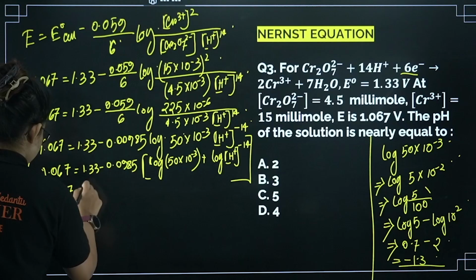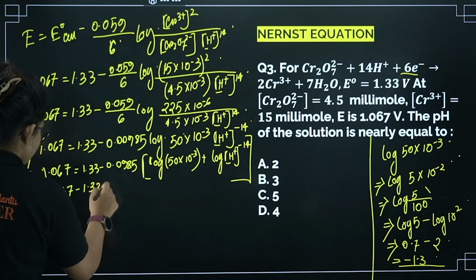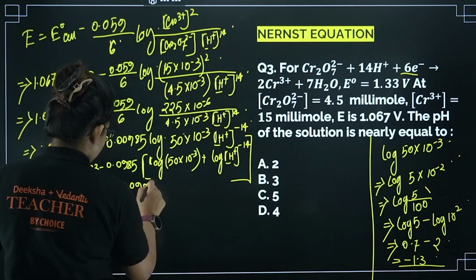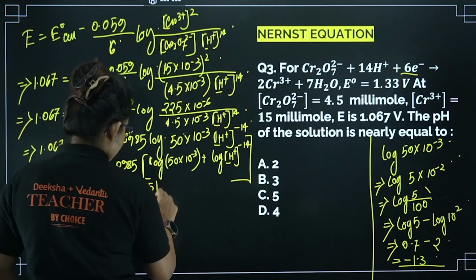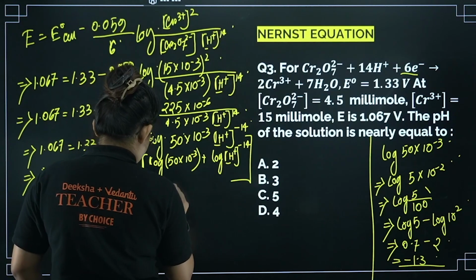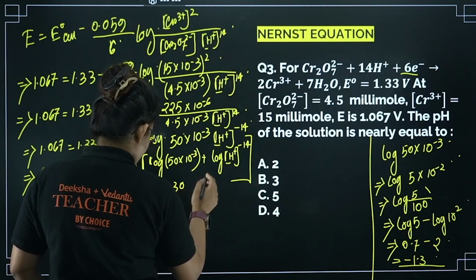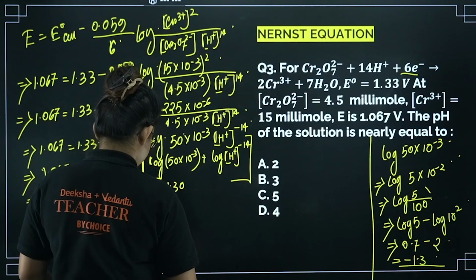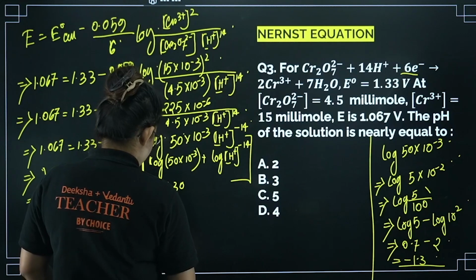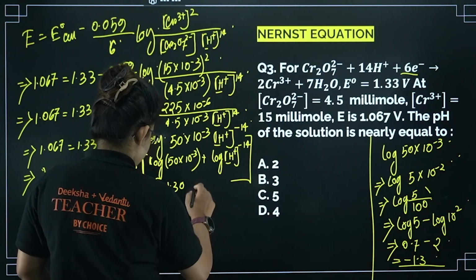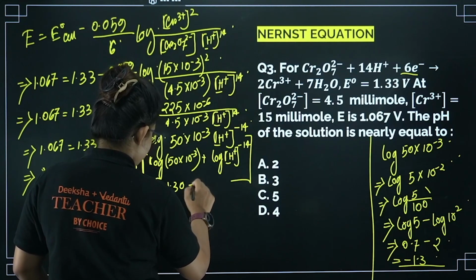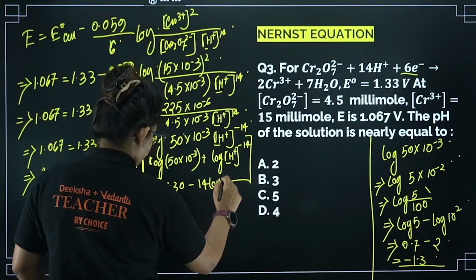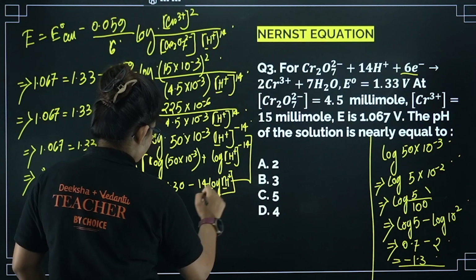1.067, let's take it that side, 1.33 equals minus 0.0985. Here I am getting the value as minus 1.30, and let's take that minus sign in front. So I will get minus 14 log of H plus, right?